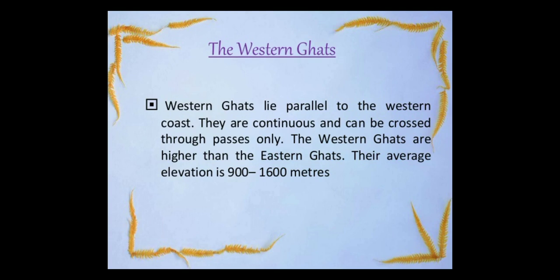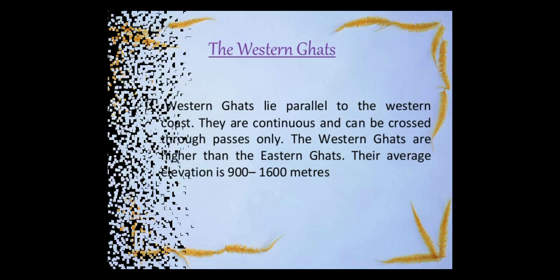As we know, the Western Ghats lie parallel to the western coast. They are continuous and can be crossed through passes only. The Western Ghats are higher than the Eastern Ghats. Their average elevation is 900 to 1600 meters. This is about the Western Ghats.